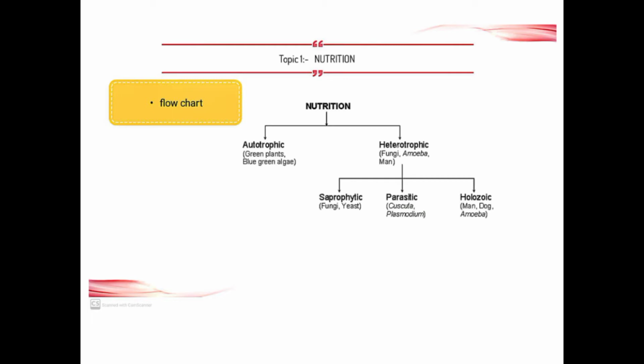Autotrophic organisms are blue-green algae and all green plants. Heterotrophic organisms include fungi, amoeba and human beings. All animals are heterotrophic organisms. These can be divided into three types: saprophytic, parasitic and holozoic.